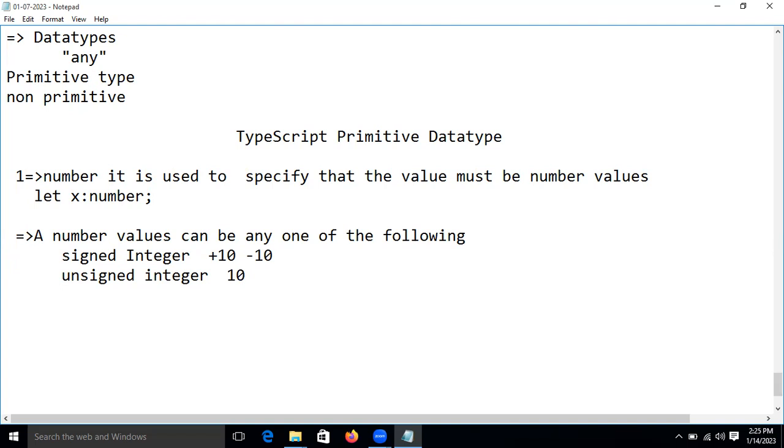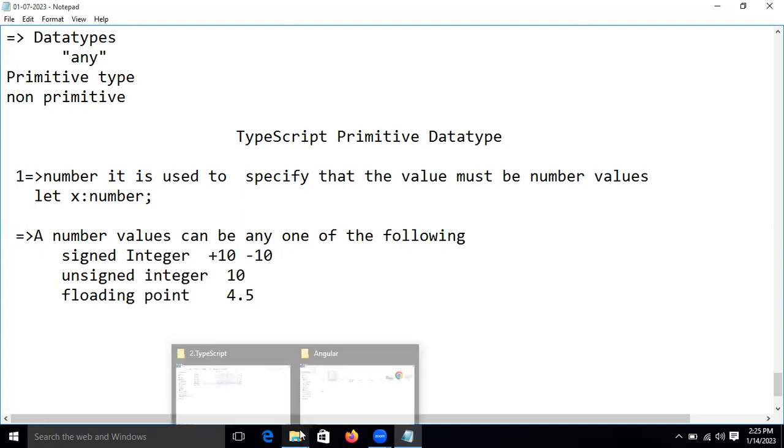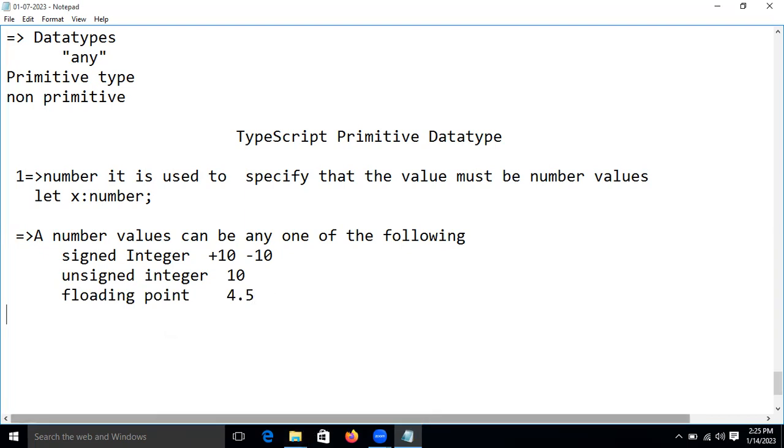Now another one is the floating point number. What is the floating point number now, guys? Decimal numbers, right? Let's take 4.0 or 4.5, any number like that. That is called a floating point number. It can be a decimal number.